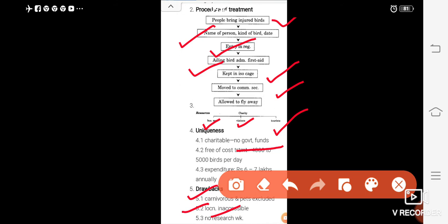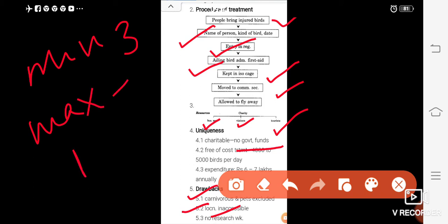So dear students, you have to make notes. Minimum 3 and maximum 4 to 5 points you have to make. You have to follow the proper format.